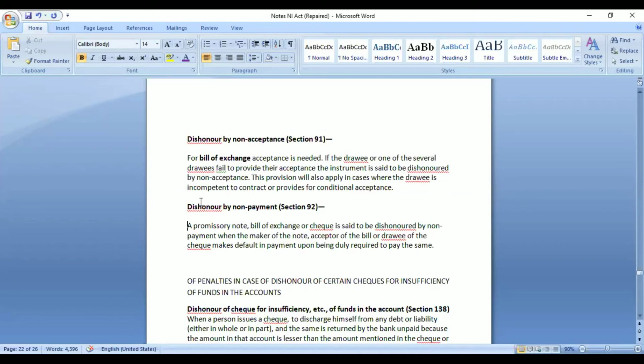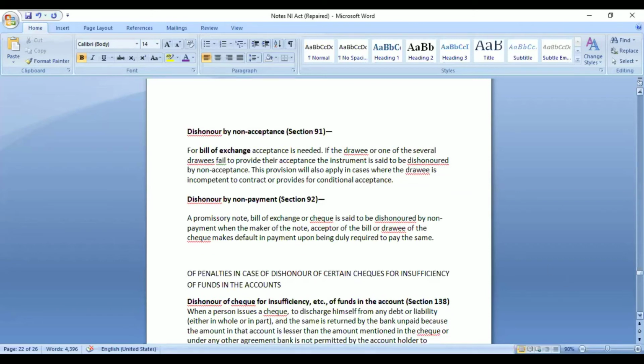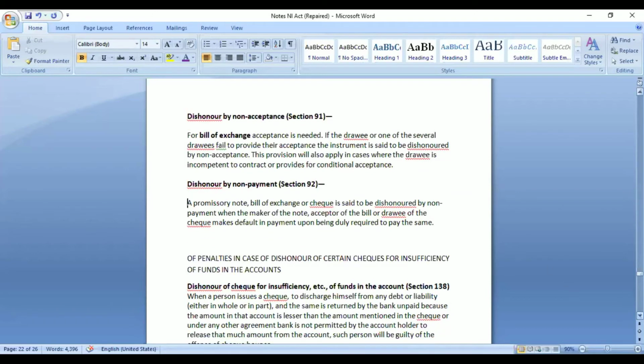If the person is not competent to contract, if the person is mentally not sound, the person is just saying something, then also we would say that it is dishonored by non-acceptance. The person was not capable of giving his acceptance. So it is mentioned under section 91 of the Act. And the another type of dishonor that is mentioned is under section 92.